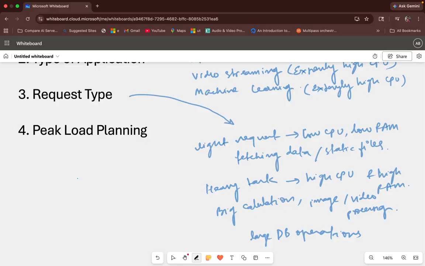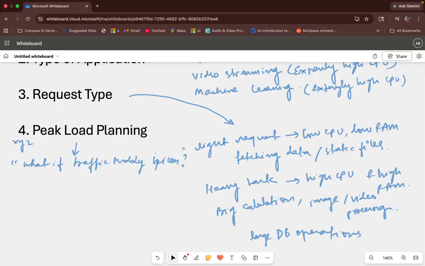Moving on to the fourth point we have to consider while choosing a server: load planning. We have to always ask, while we are provisioning a server, let's say we have chosen a server of XYZ configuration, what if traffic suddenly spikes? What if traffic suddenly spikes, right?